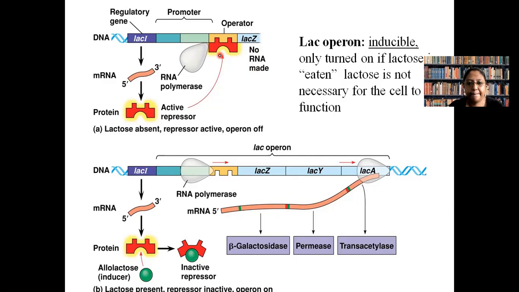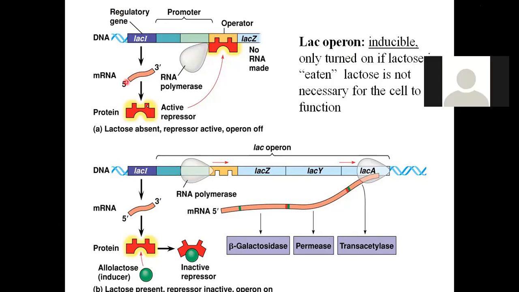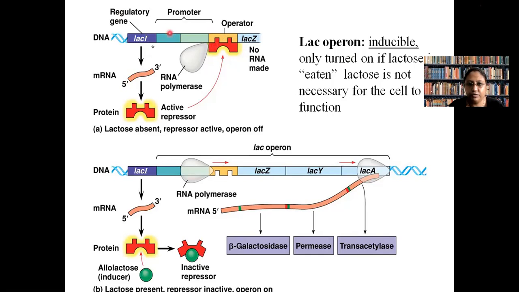Class, is it switch on or off? The structural gene is in off position or on position? Kashish, Jia, in this condition, is the gene in on position or off position? I'm moving my pointer over here. On position.